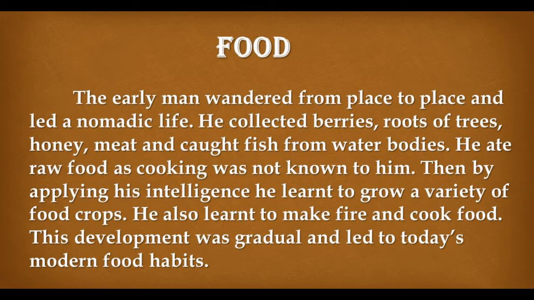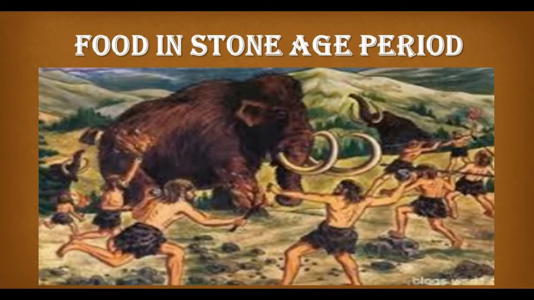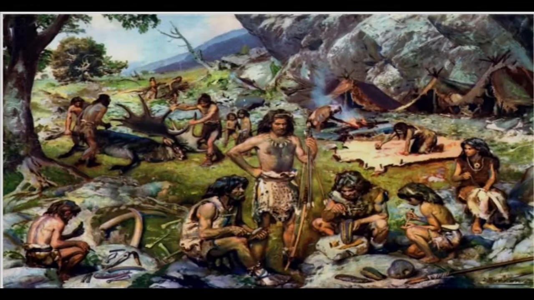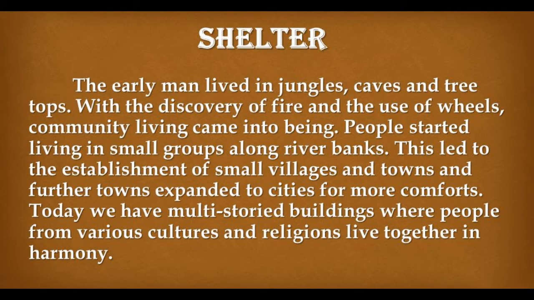Then, by applying his intelligence, he learned to grow a variety of food crops. He also learned to make fire and cook food. This development was gradual and led to today's modern food habits. Food in Stone Age period. Shelter. The early man lived in jungles, caves, and treetops.